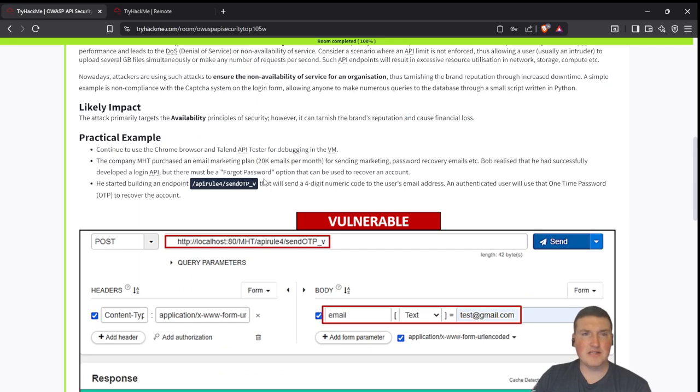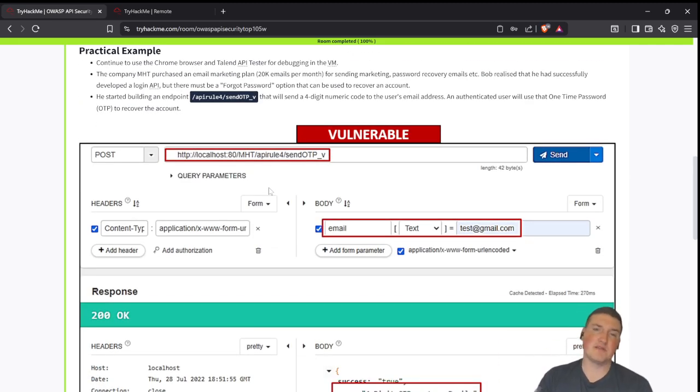So what that means is every time this person uses this API, and again, don't think of it as like you're using a curl request every time. Think about it as whenever you click that forgot password, need to recover account. Every time you click that button, it shoots this API, right? It goes boom, boom, boom.